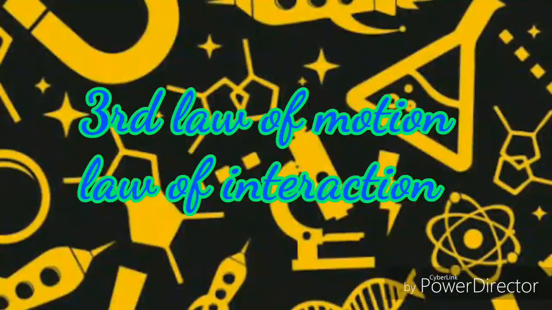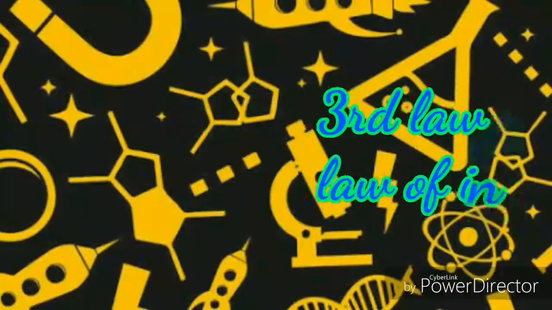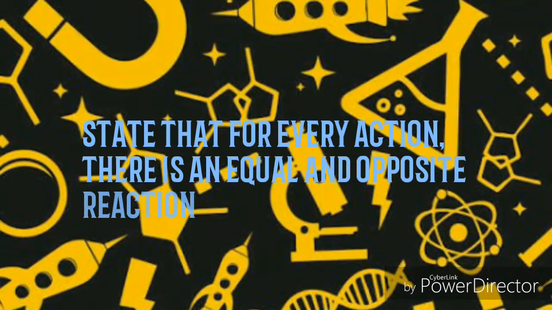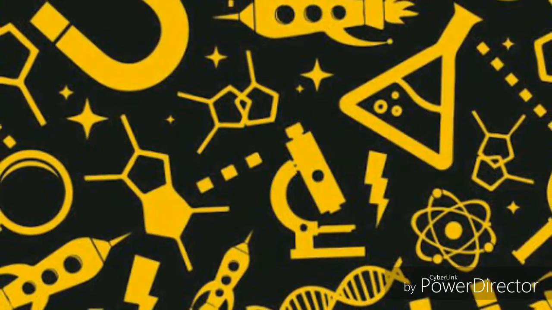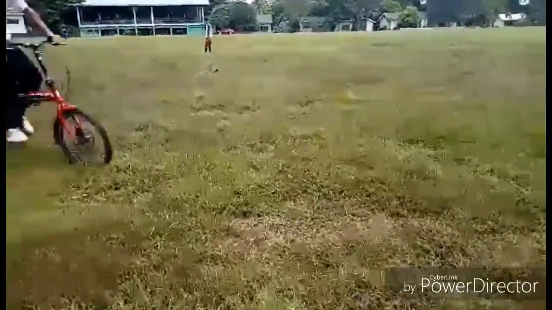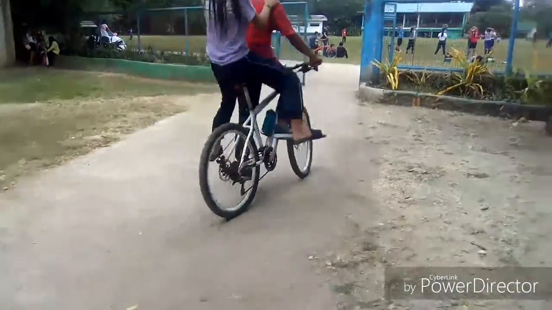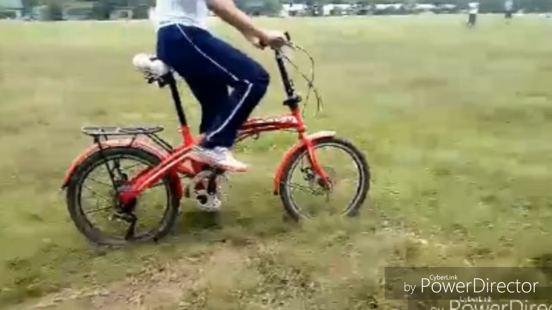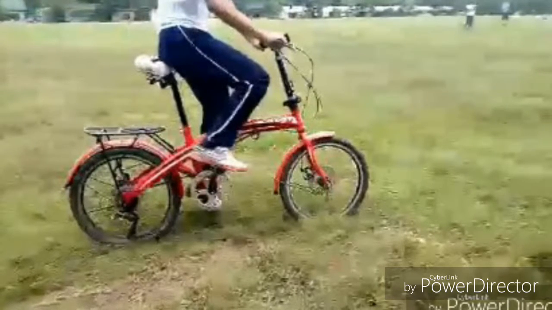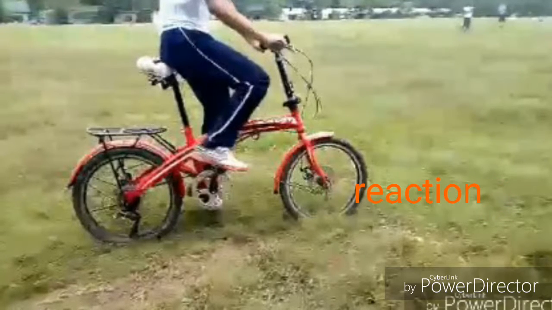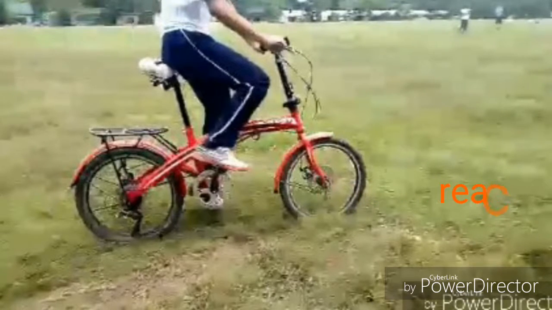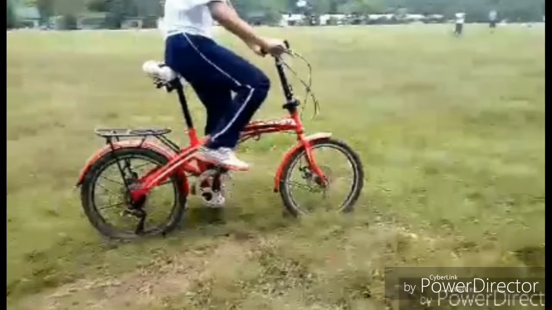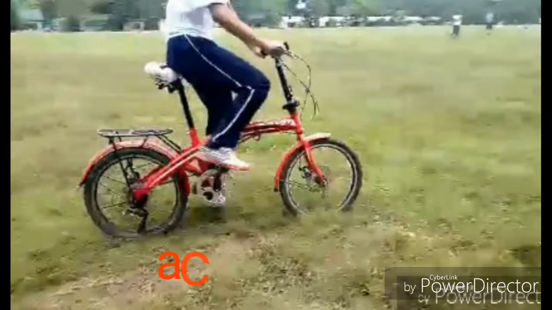The third law of motion, the law of interaction, states that for every action there is an equal and opposite reaction. When you push the pedal, the parts of the tire which touch the ground push it backward, called the reaction. The ground also pushes the tire forward with the same force. It is called the action force.